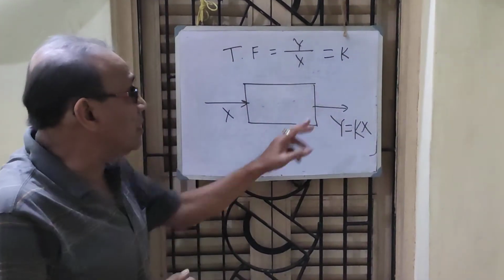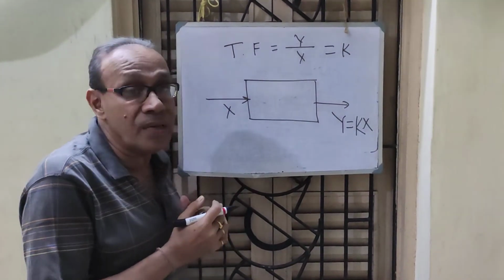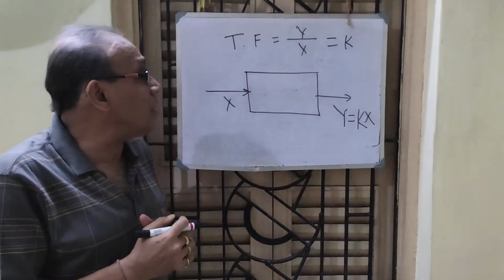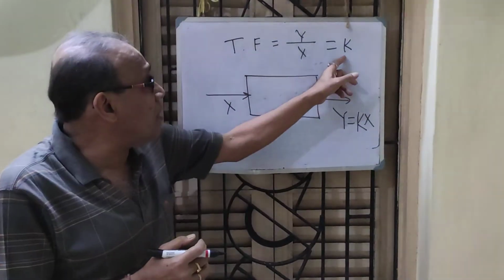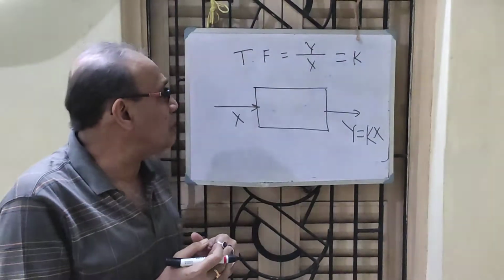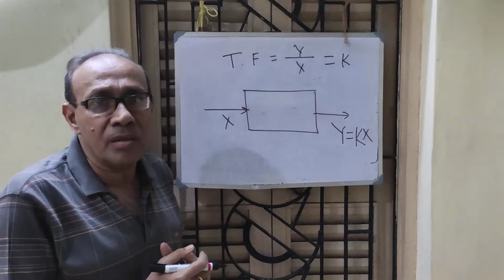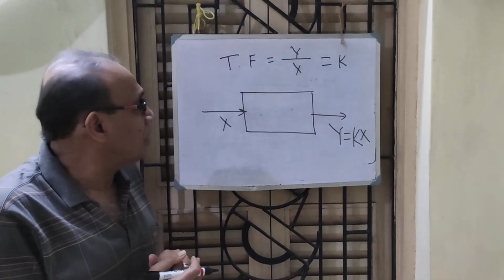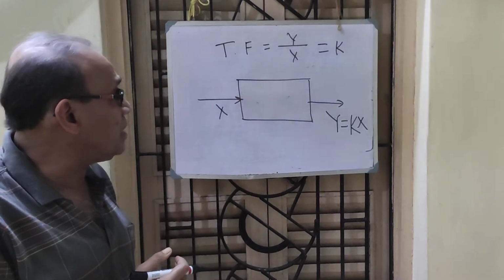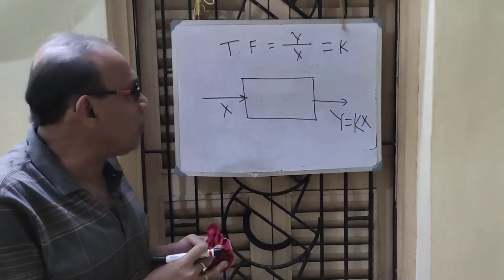If k is greater than 1, your system is amplified. That means it provides amplification by using electronic circuits. If k is less than 1, it is attenuated. And for k equal to 1, the same thing goes on, input to output. The same thing seen in a different way: this is extremely important, the theorem of linear superposition.